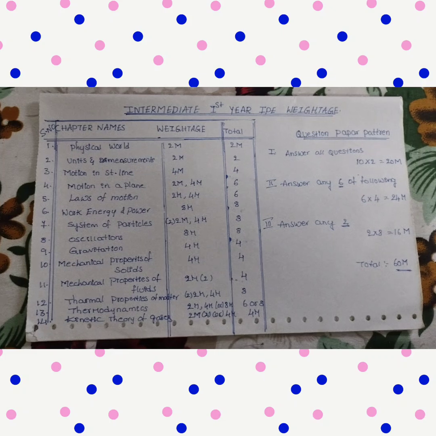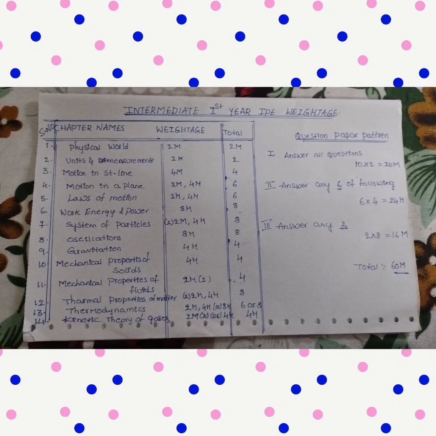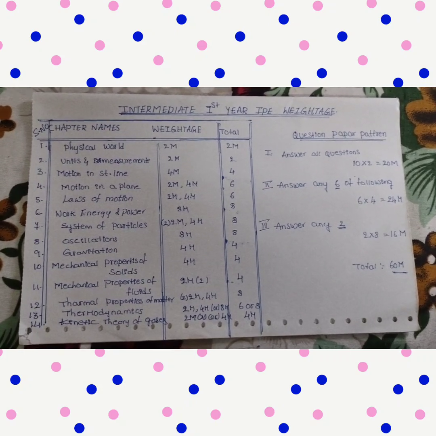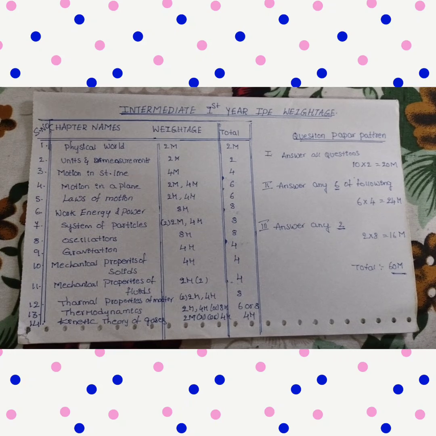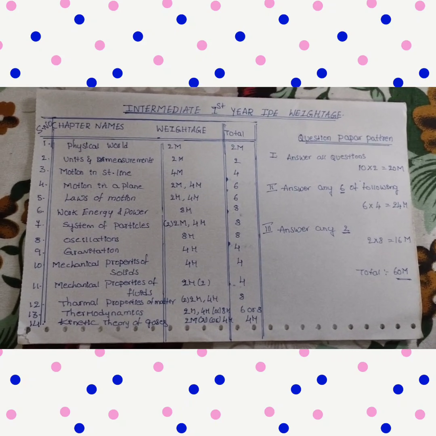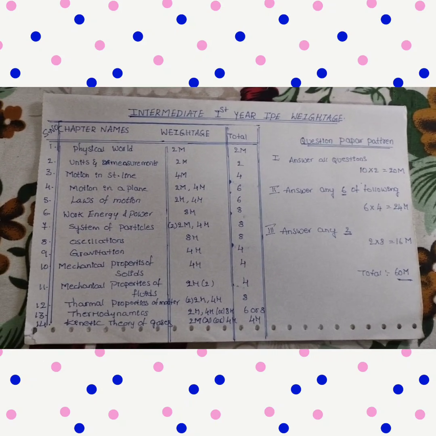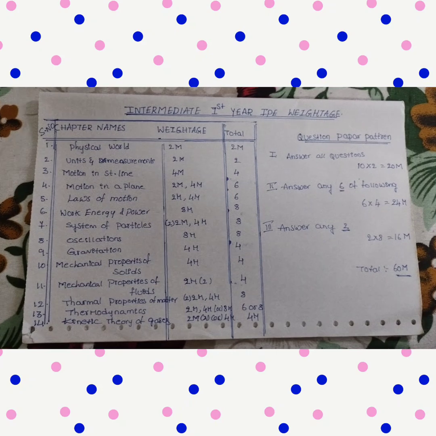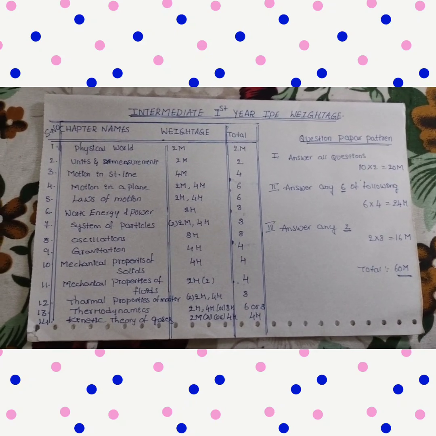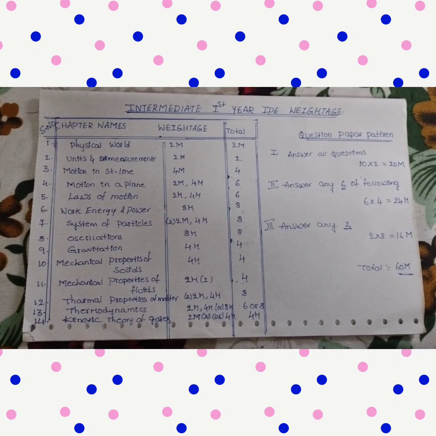So mostly in first year we are having 14 chapters in our physics. The main logical thing is that everybody will know the weightage of each and every chapter and what the examination pattern is. Whatever knowledge we are acquiring, the presentation is very important and logical reading is very important.